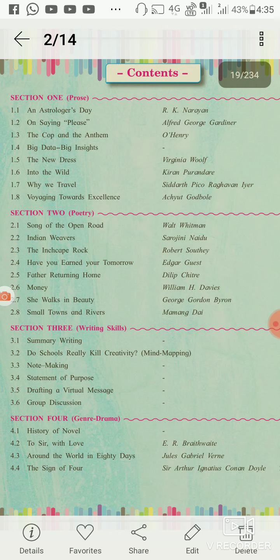This is the index of the English book. This is the content of the English subject, and we have to know this content first, and then we will learn about each topic, each chapter in this subject.